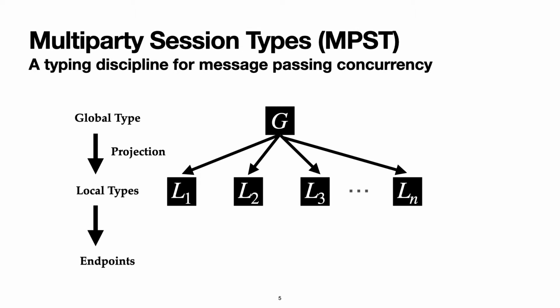The local types can then be used to guide the implementation of endpoints, for example by code generation or type checking. After all, the endpoint processes are free from deadlocks or communication mismatches.